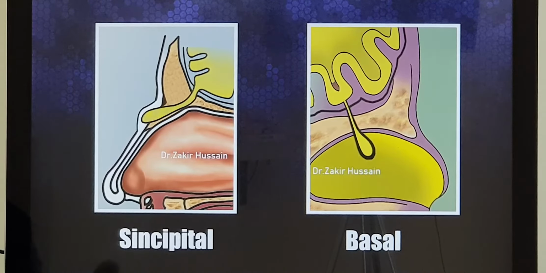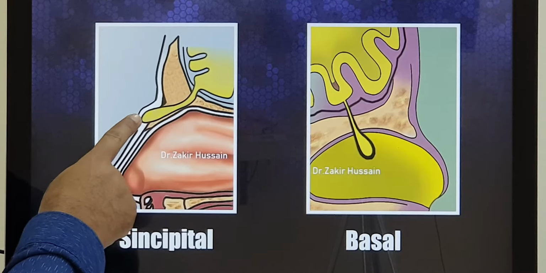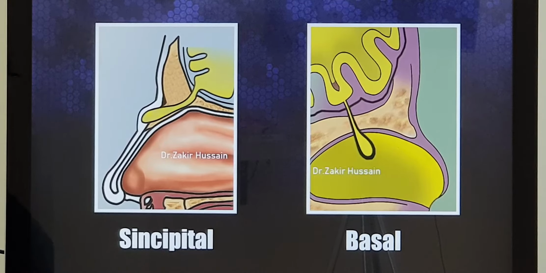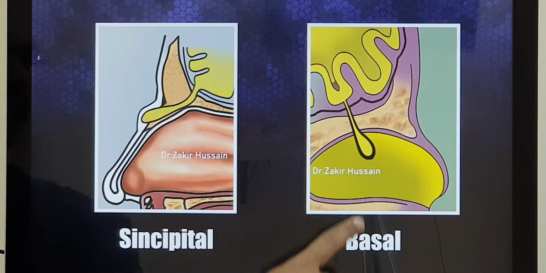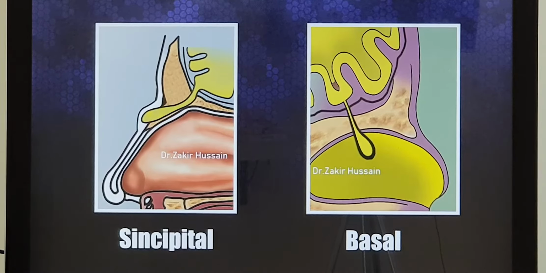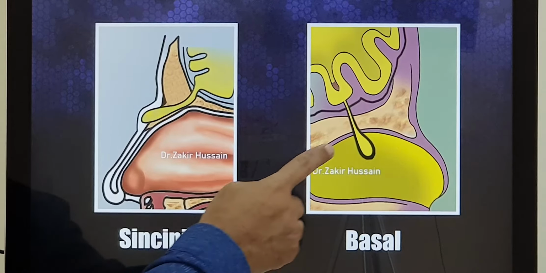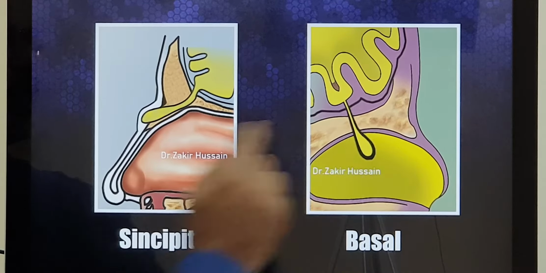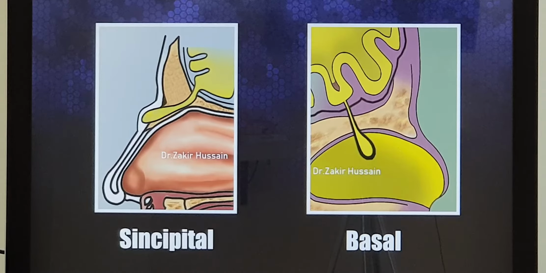One is a sincipital type, where the brain tissue is seen herniating outside the nose, that is the extranasal type, which is called a sincipital type. If it is seen inside the nose, it is termed the basal type. So, in this basal type, the size of the polyp differs. It can be small or it can be very big, completely obstructing the nose also.